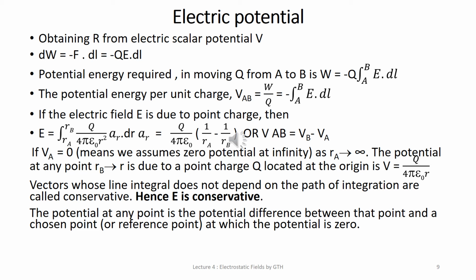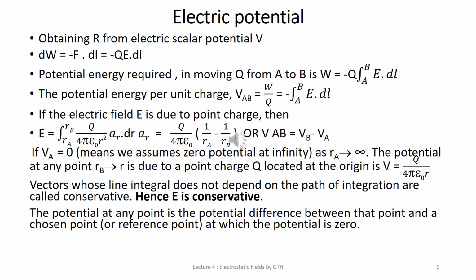This is the actual potential, and as you know, we always write VAB, which means it is a potential difference. If the electric field E is due to a point charge, and we have already considered a sphere and derived the equation Q upon 4 pi epsilon 0 r square, then E is equal to that.